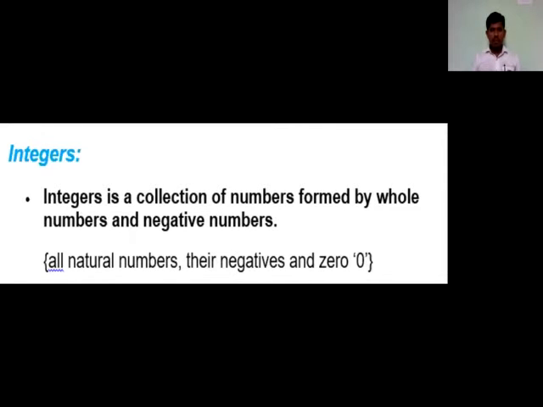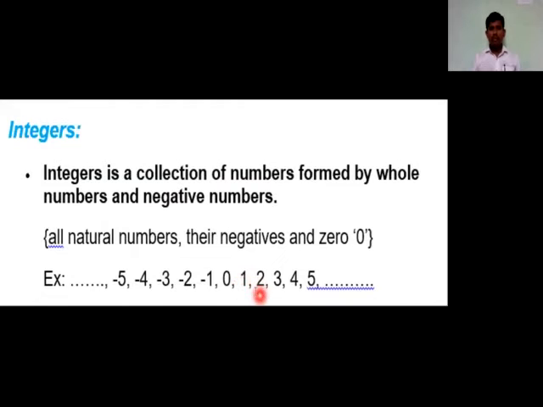For example, you can get a clear idea over here. That is 1, 2, 3, 4, 5 and so on. These are natural numbers, which means positives. Then -1, -2, -3, -4, -5. These are negative numbers, which means negatives of the natural numbers, and exactly at the center there is a zero. So all natural numbers, their negatives and zero are nothing but integers. This we can call a set of integers.